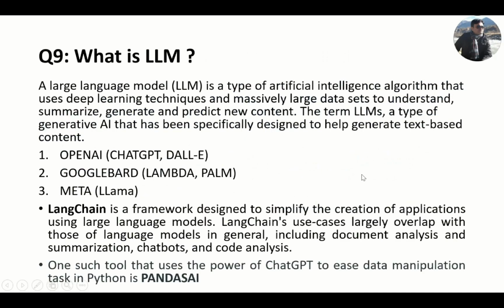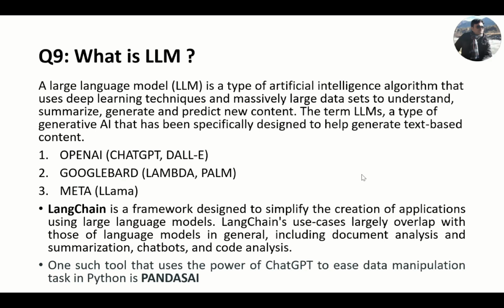When we are talking about generative AI, we cannot leave the LLM. LLM means large language model. This is the model which has been trained on a huge amount of data, petabyte scale of data. Okay. And every big giant is just creating their own LLM. Like OpenAI is doing, Google has created Google Bard, Meta has created Llama, OpenAI has also created ChatGPT and DALL-E. Okay, that is why we are discussing over here.